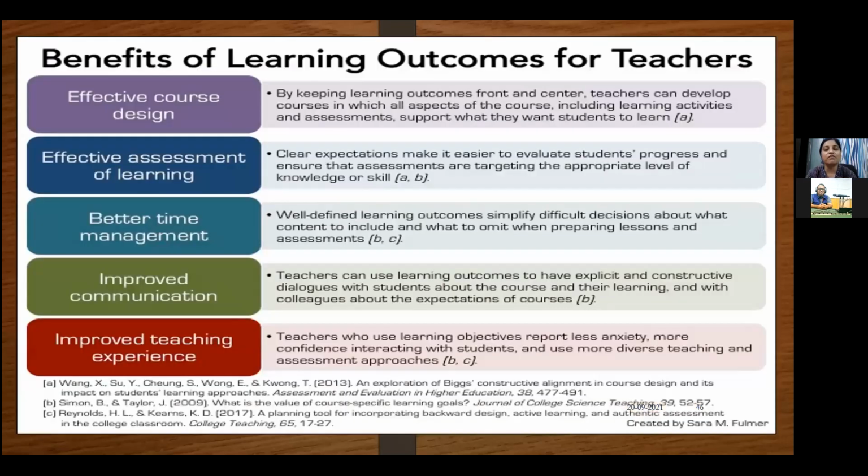So these are the benefits of learning outcomes. You are able to design your syllabus and your annual pedagogical plan in a better fashion. You have better assessment. You can manage your time in a better way. There will be improved communication and an improved teaching experience.